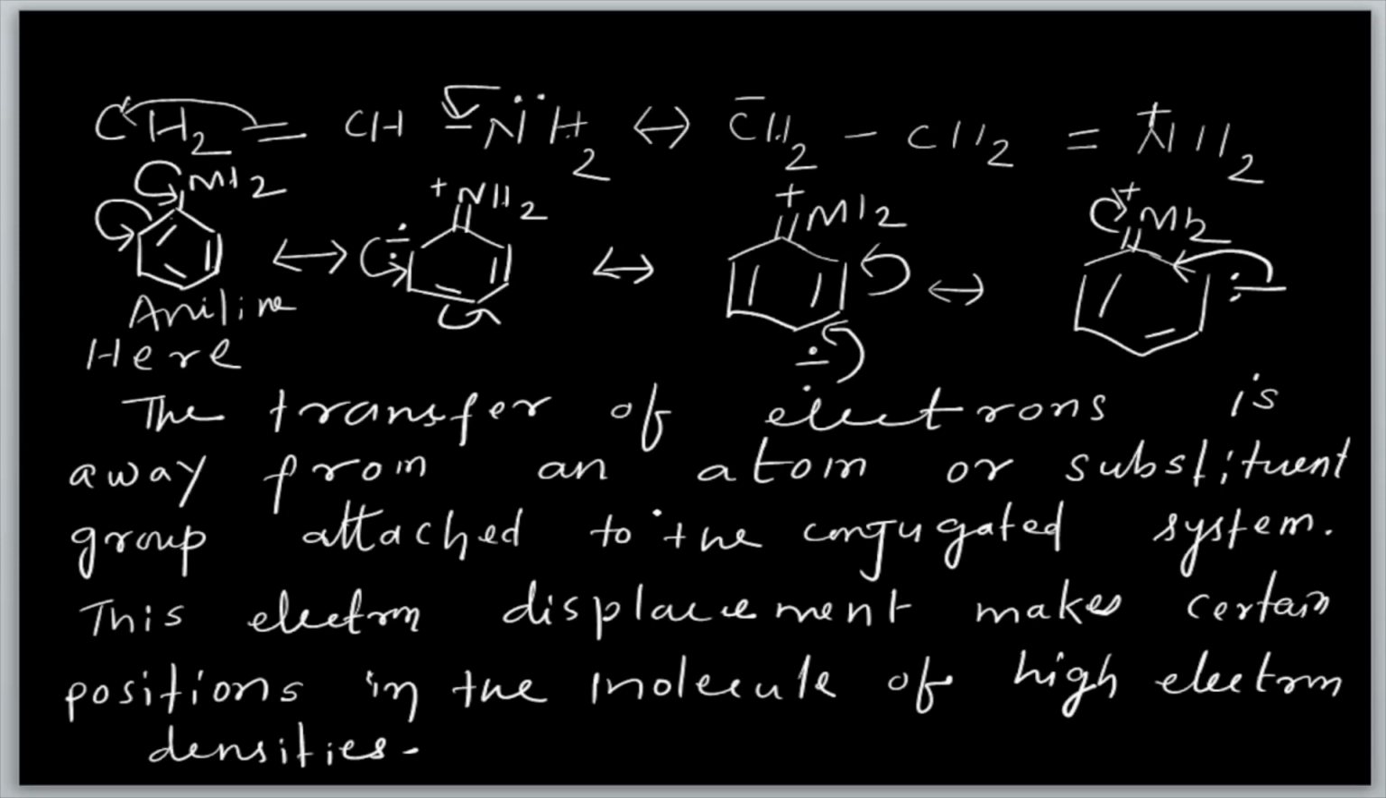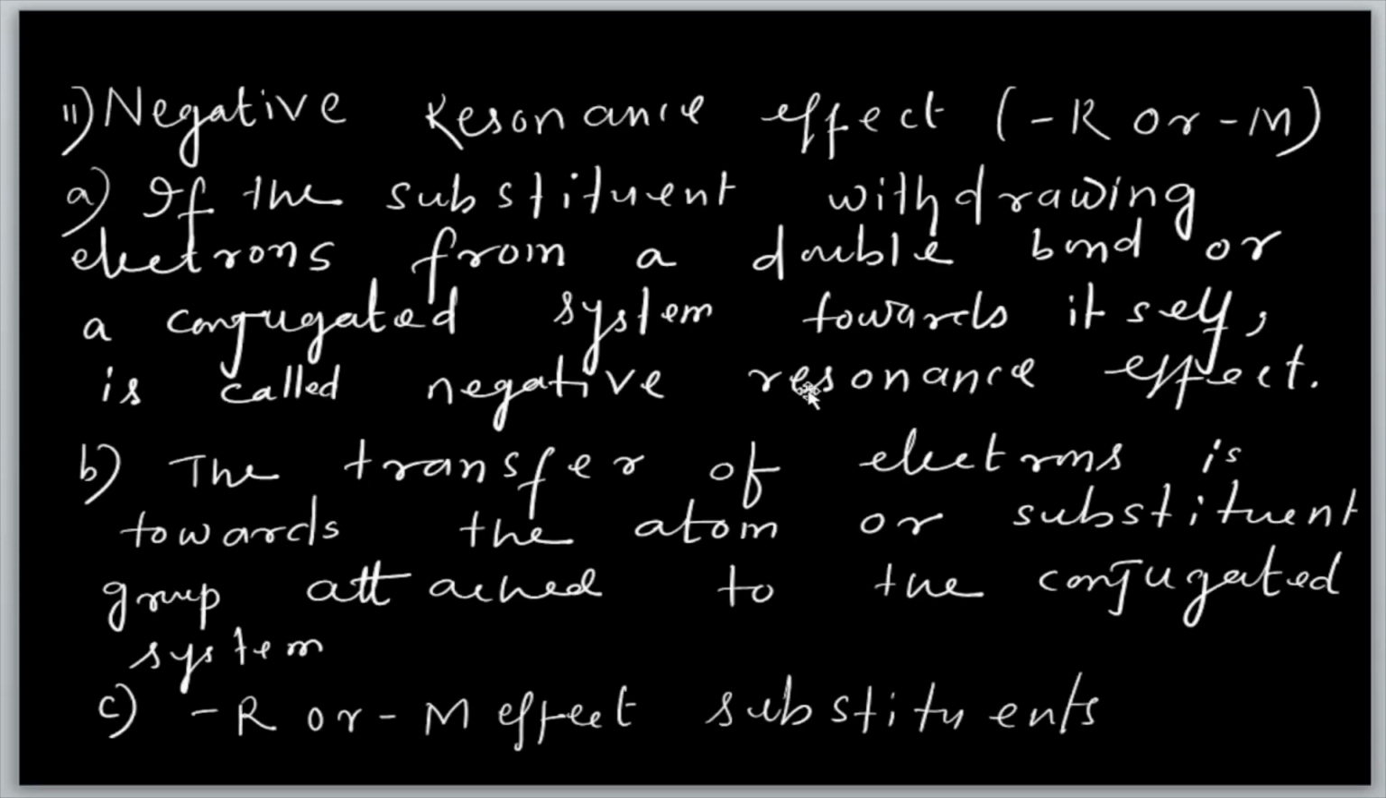The transfer of electrons is away from one atom or substituted group attached to the conjugated system. This electron displacement makes certain positions in the molecule high in electron density. See here, this is high electron density, this is high, and this one. That means ortho and para positions have high electron density. So that is why we put a minus sign here. So next you see negative resonance effect.